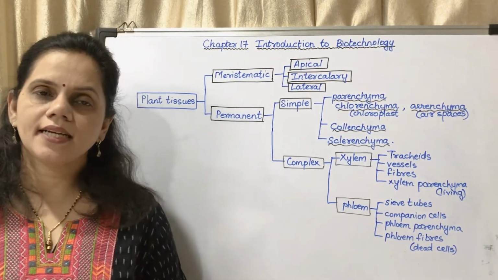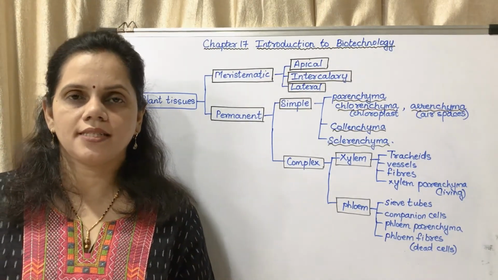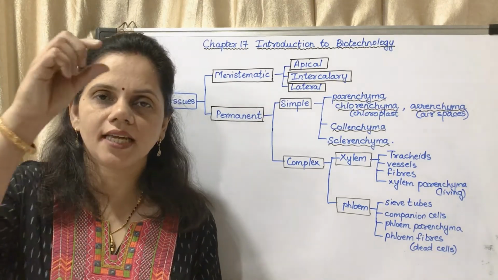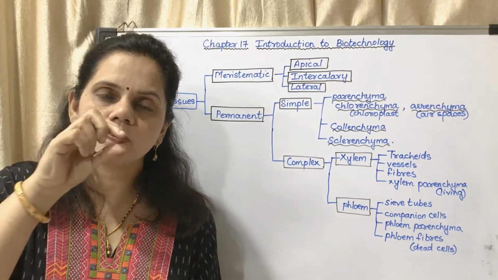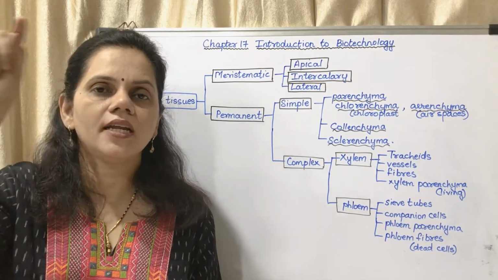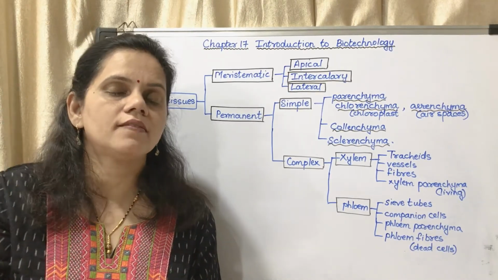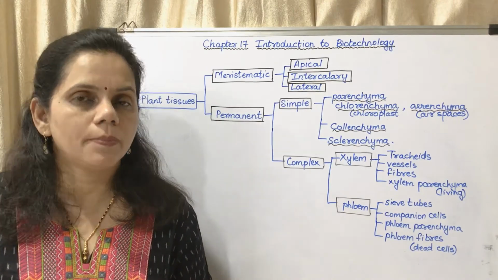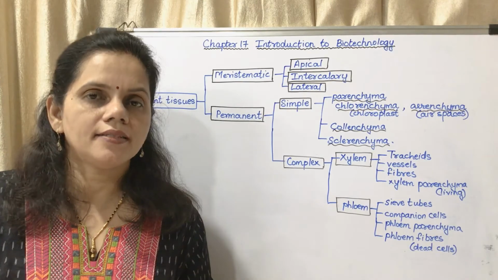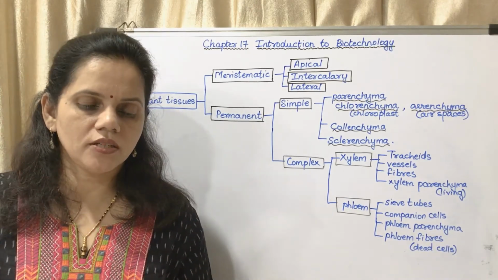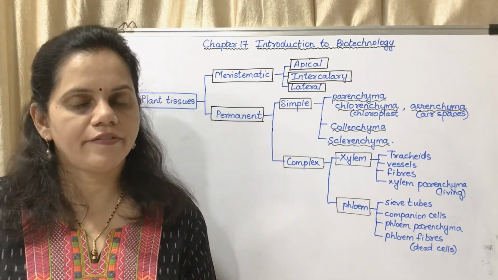Next is intercalary meristem. It is at the base of the petiole of the leaves and of branches. In case of sugarcane, you might have seen the nodes in between. So the meristem which is present at those nodes or at the beginning of a leaf, petiole means the stalk of the leaf, the beginning of the stalk of the leaf, that is said to be petiole. The meristem which is present there, that is said to be intercalary meristem. Function: growth of branches, formation of leaves and flowers.